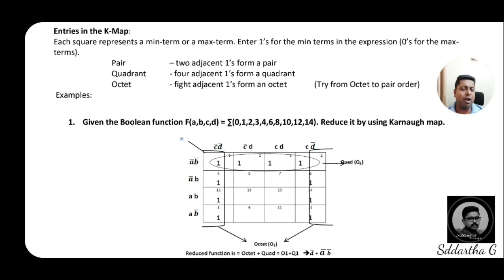If it is a sigma, that is an SOP expression, that is a minterm expression, place 1 inside the box for the decimal equivalents given in the problem. Otherwise, if it is a maxterm expression, place 0 for the decimal equivalents.